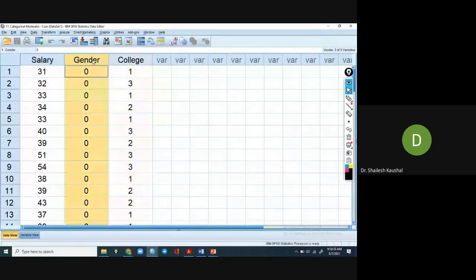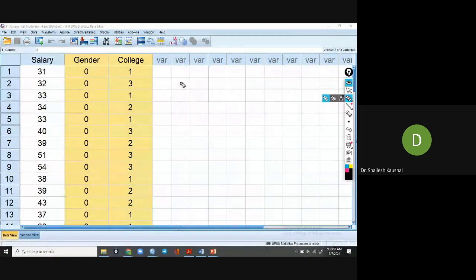So we should not use a regression analysis, because the condition of multiple regression analysis is that all the variables should be continuous.